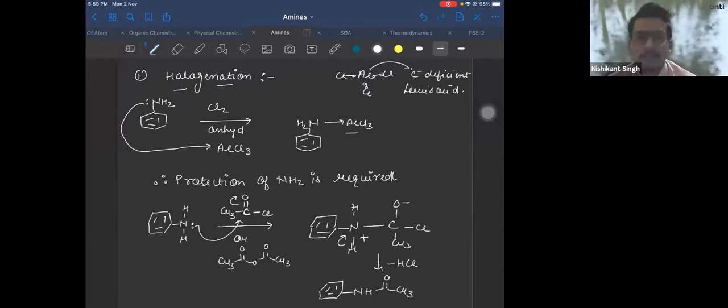How will you do the deprotection? Is the formation of this reaction reversible or irreversible? This is a kind of amide. It is a reversible reaction. You can hydrolyze your amide to get acid and amine.